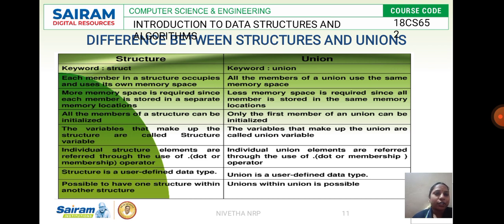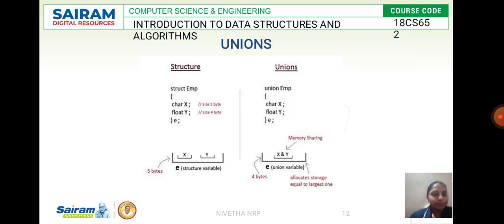Both structure and union are user defined data types. You can create a structure within another structure, and even in a union you can create a union within another union. See, this is a clear pictorial view of the difference between structure and union.